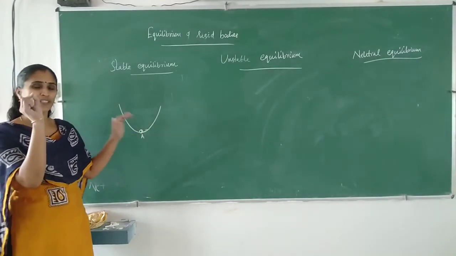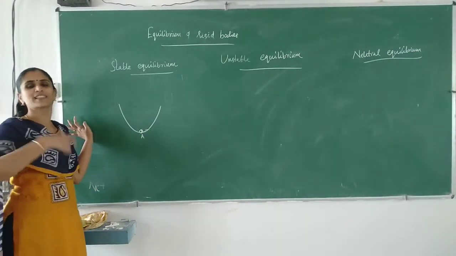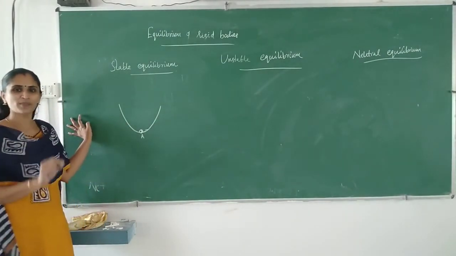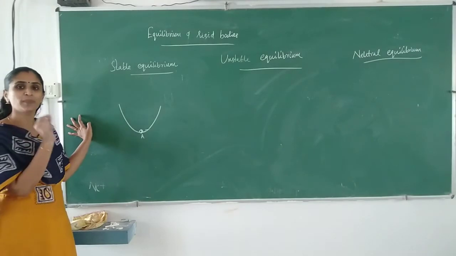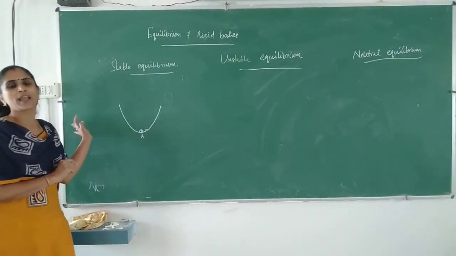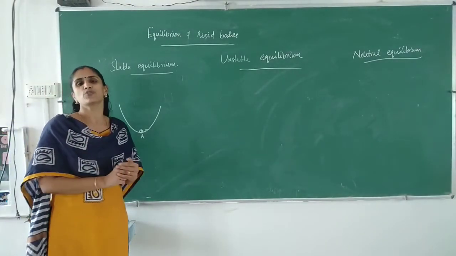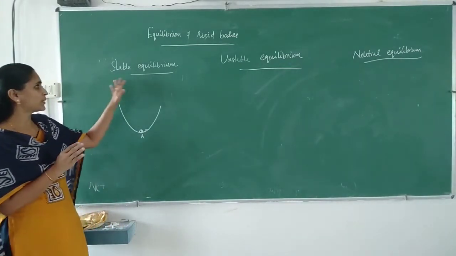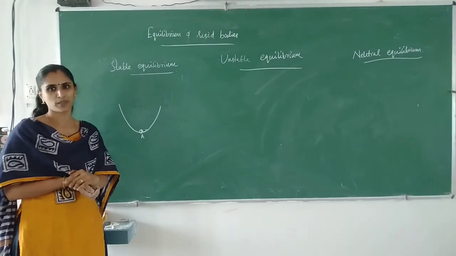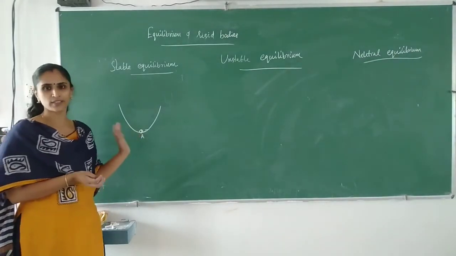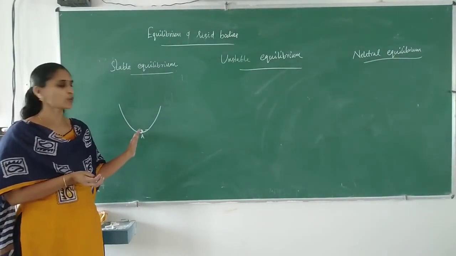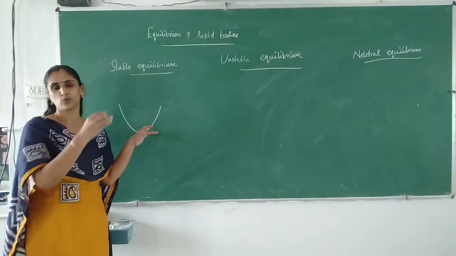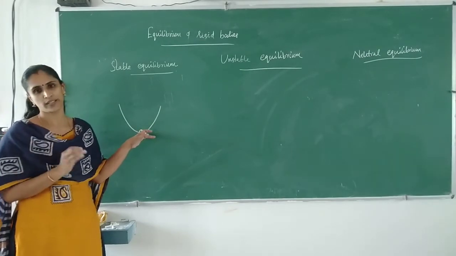That's why I told you it should be displaced slightly. If you displace it more, it may escape from this also. Okay, that's why when the object is slightly displaced from its equilibrium position, it will come back to that same position after some time. That type of equilibrium is known as stable equilibrium. So here, once it is displaced, its center of mass lies above.